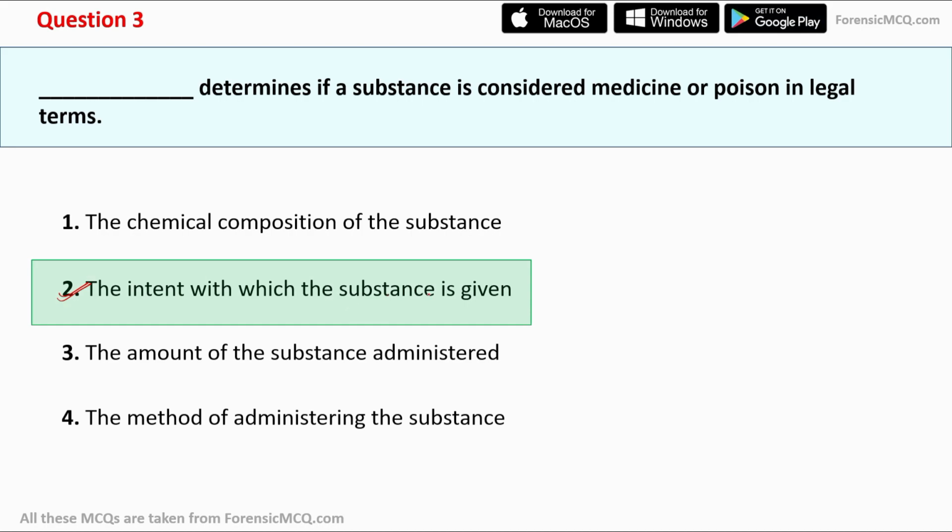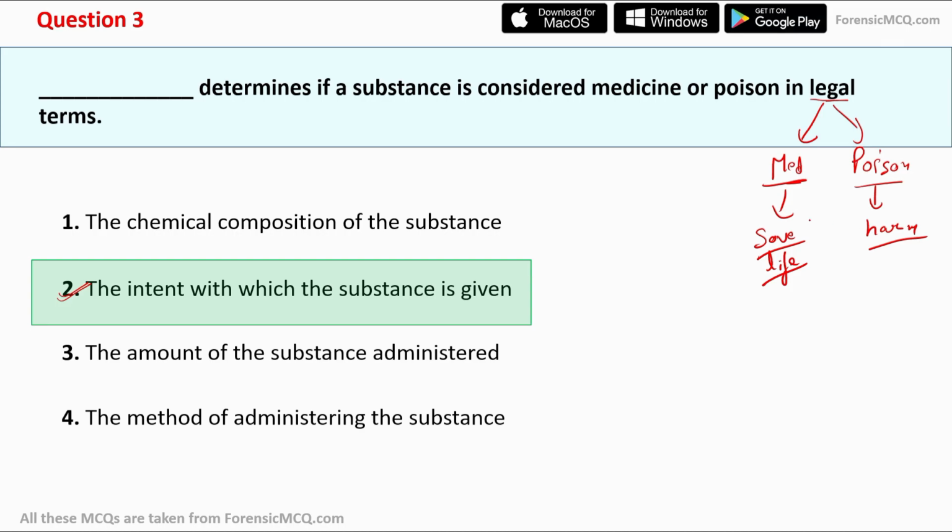So before moving to the next slide, let's discuss this in detail. In legal terms, when do we call a substance medicine and when is it called poison? Medicine is simply any substance that has the intent to save life. So its intent is to save life. Whereas for poison, any substance that is intended to cause harm or hurt is considered as poison.